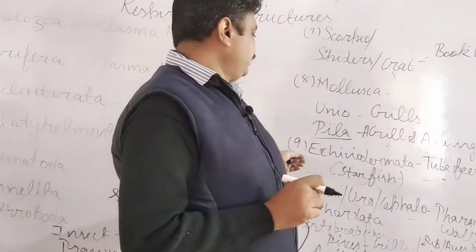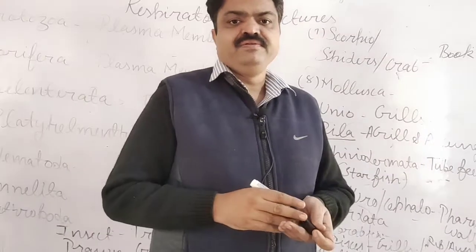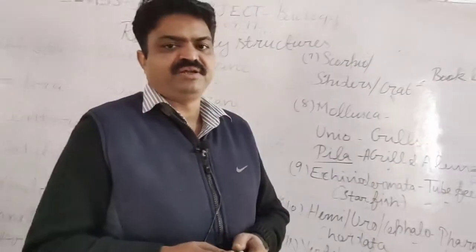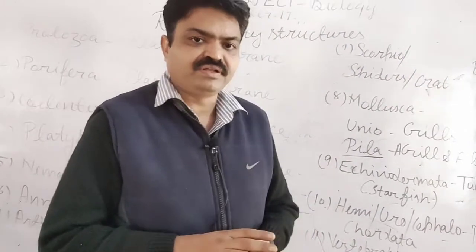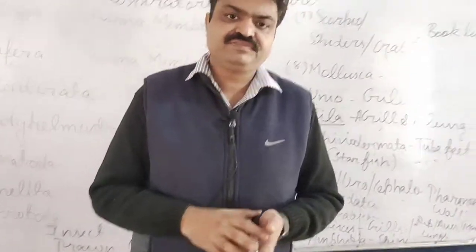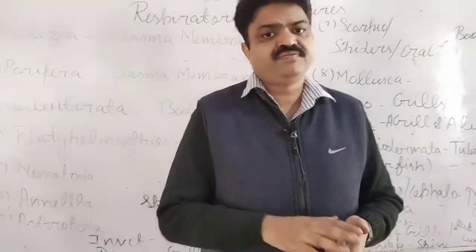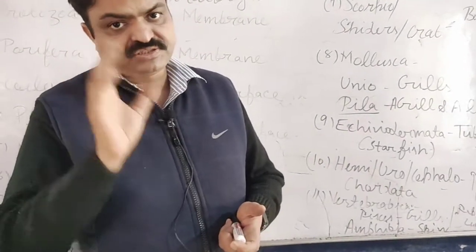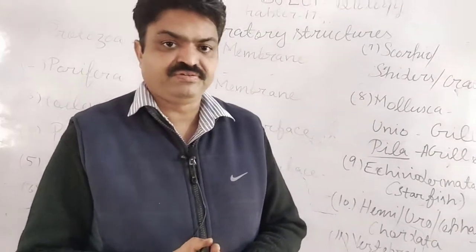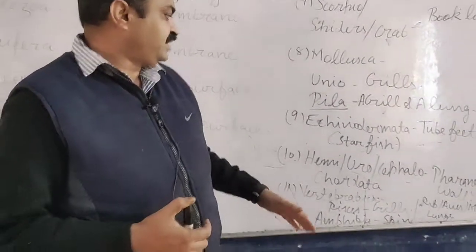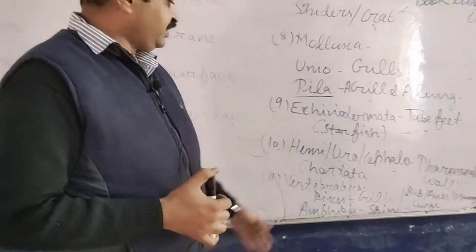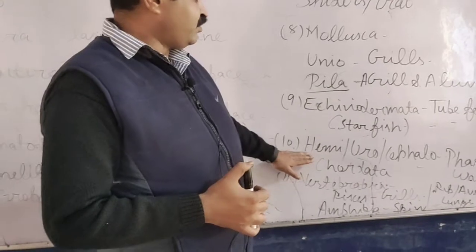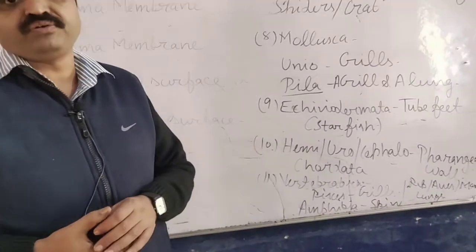Next is Echinodermata, and in the Echinodermata there is one living organism, student, known as starfish, and that starfish does the respiration with the help of a particular structure known as tube feet. Next are the different groups, student: Hemichordata, Urochordata, Cephalochordata.